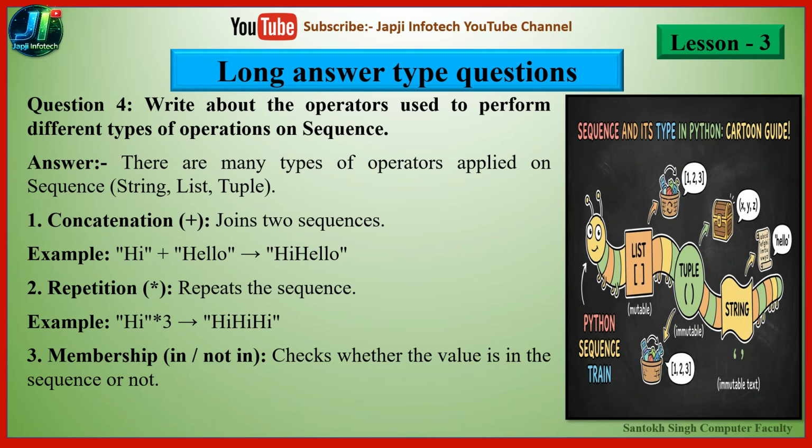And the third one is membership. So the membership operator uses two keywords, that is in and not in. So in and not in check whether the value is in the sequence or not. For example, we can check the letter a in apple. So if it is available, then it displays the true value. So if it is not available, then it displays the false value.